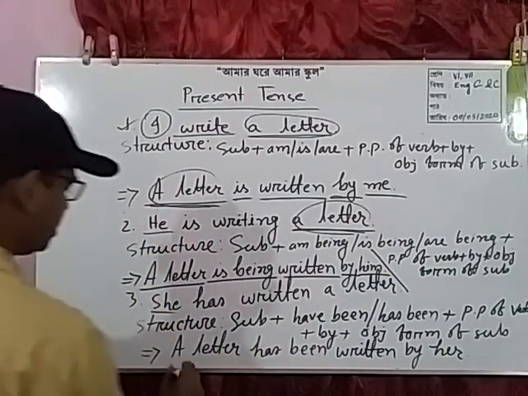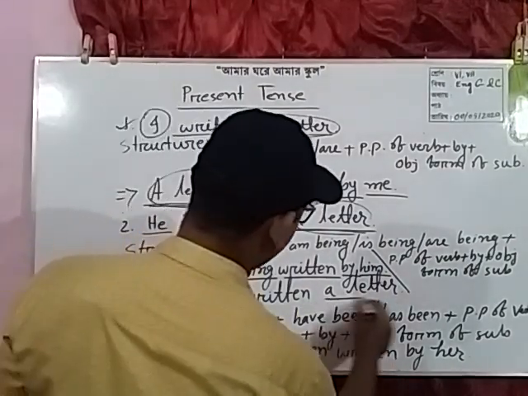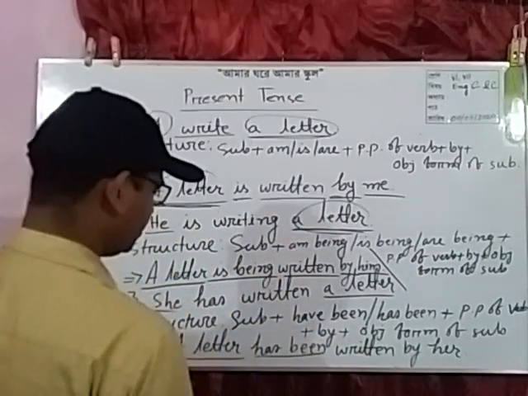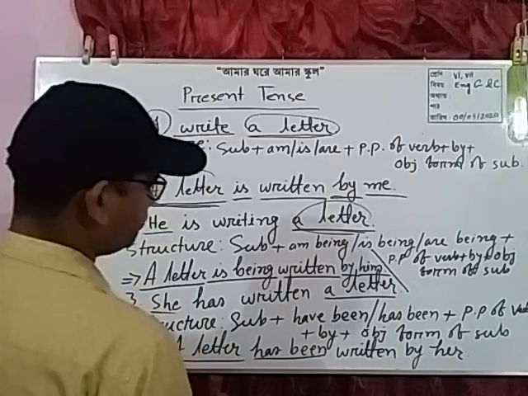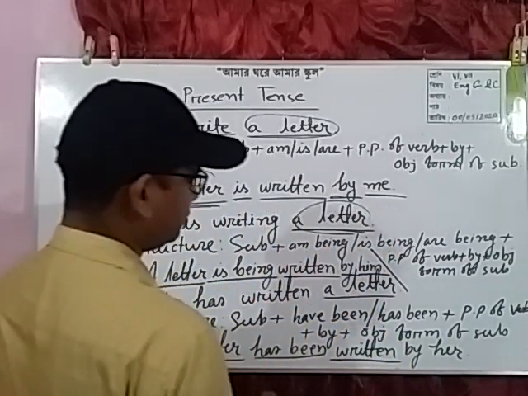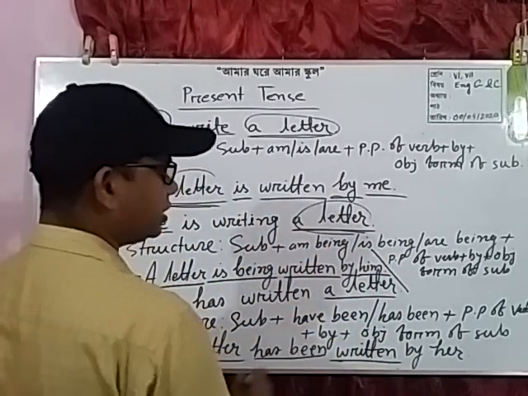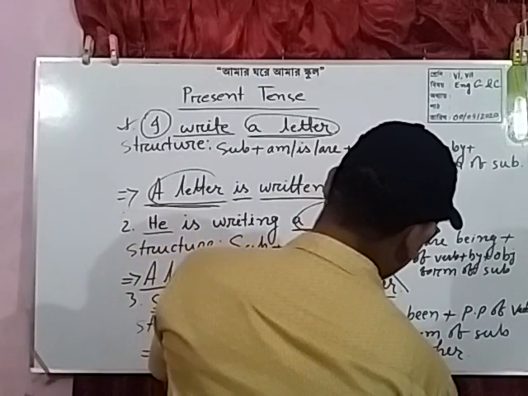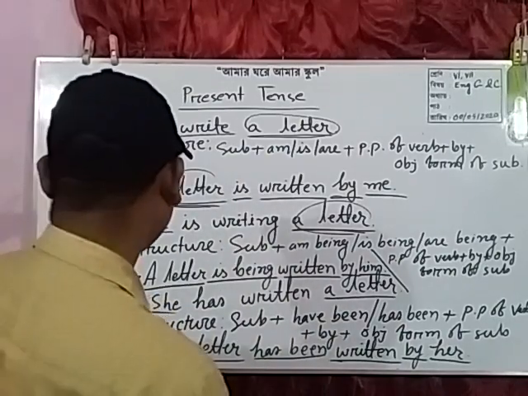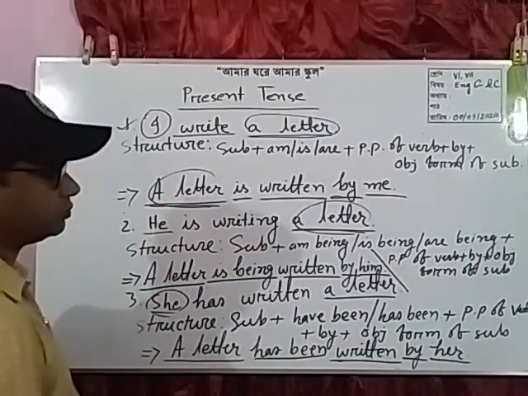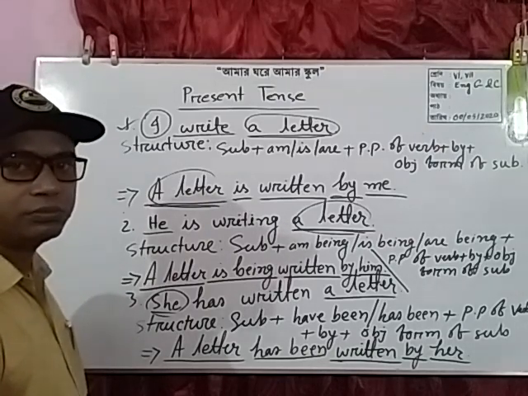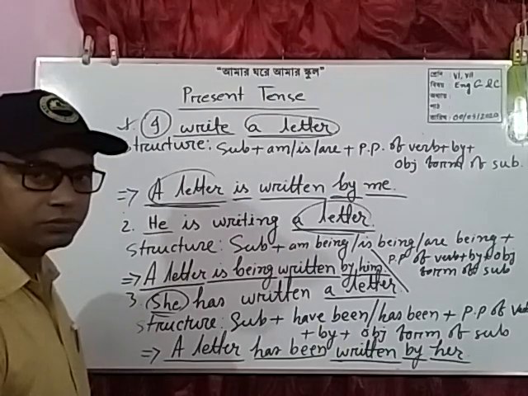Dear students, a letter is subjective form of the object, plus has been because it is present perfect tense, plus written, past participle of the main verb, plus by, plus objective form of the subject. Dear students, I am sure that all of you have seen and understood.